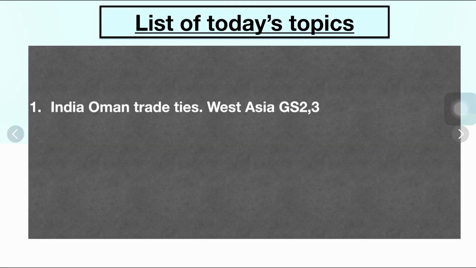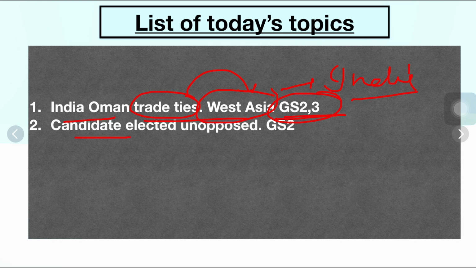Today's topics, first topic would include India-Oman trade ties and the effect of these trade ties on the West Asia and how India actually can prosper in West Asia. This is part of our GS2 and GS third answer writing as well. Second, candidates who are elected unopposed. So there are candidates actually in Surat who have been elected unopposed.